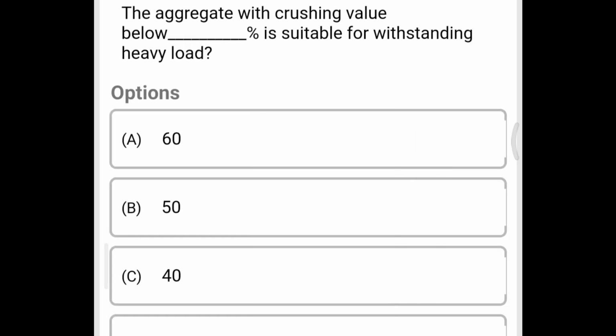Next question, the aggregate with crushing value below dash percentage is suitable for withstanding heavy load. Option A 60%, option B 50, option C 40, option D 30. The correct answer is option D, 30.